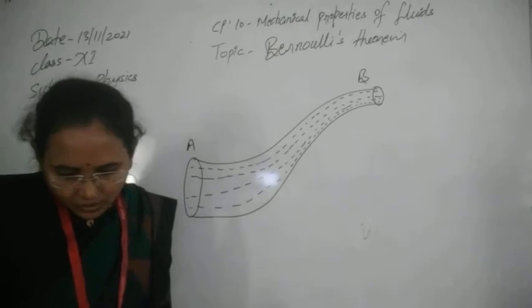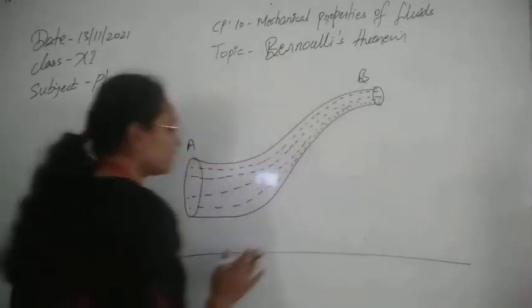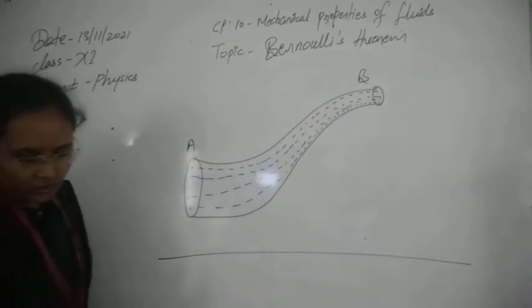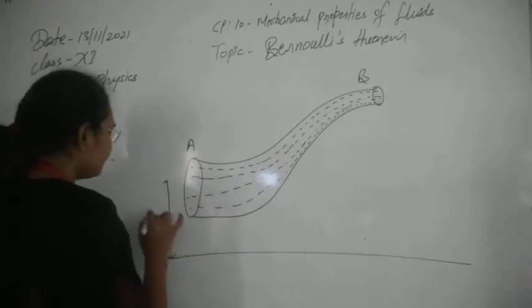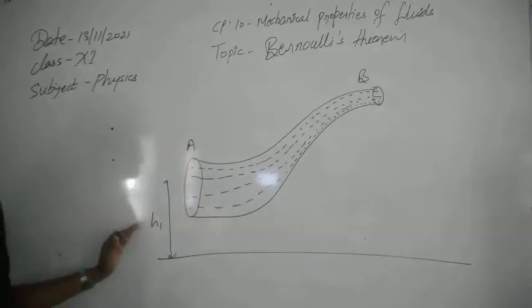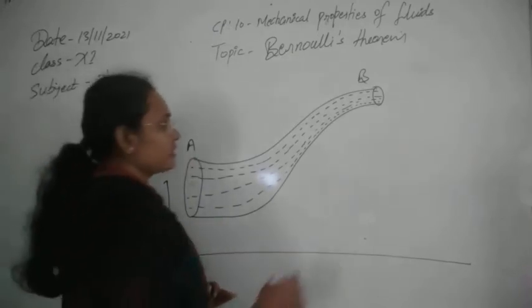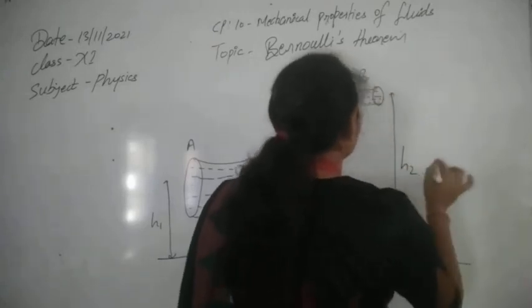Now let us suppose this is the sea level or ground level, and this pipe is at some height from the ground level. So its center point is at height H1 above the ground, which gives the position of this pipe. And the second end is at height H2 from here.